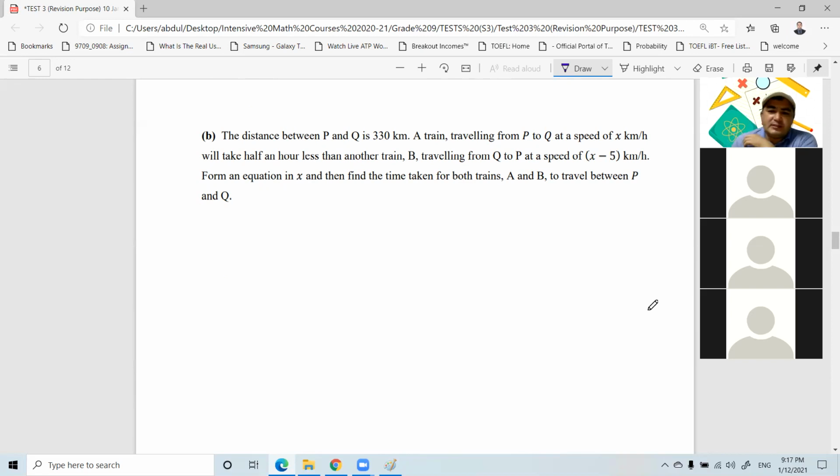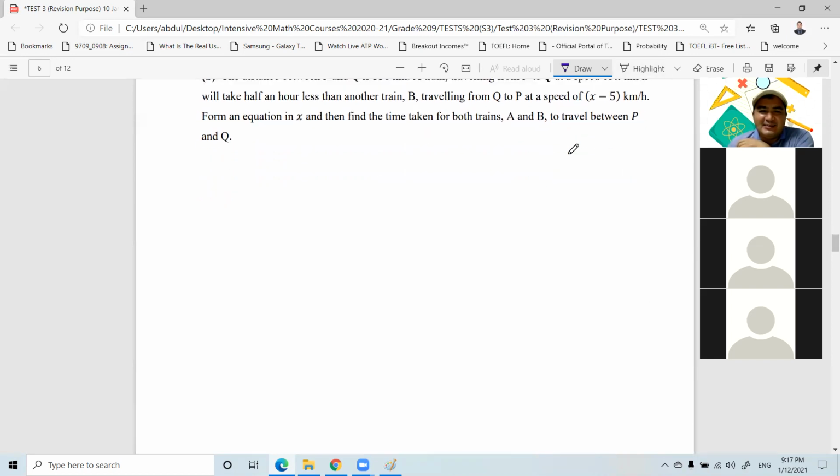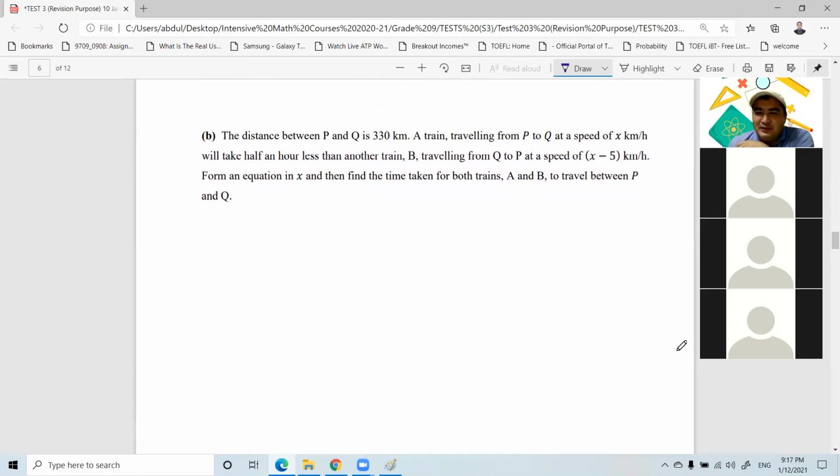Can you read this question for us, please? We need to use the magic word, right? Please. The distance between P and Q is 330 kilometers. A train A traveling from P to Q at a speed of x kilometers per hour will take half an hour less than another train B traveling from Q to P at a speed of x minus 5 kilometers per hour. Form an equation in x and then find the time taken for both trains A and B to travel between P and Q.